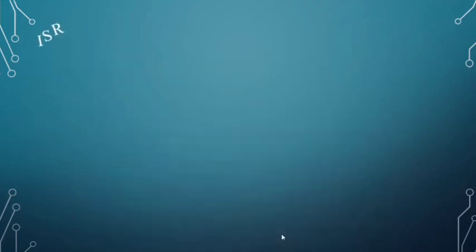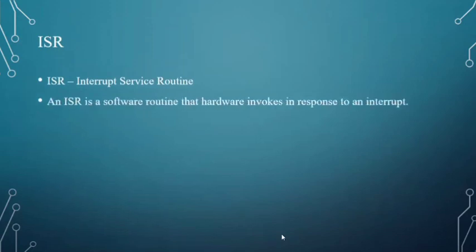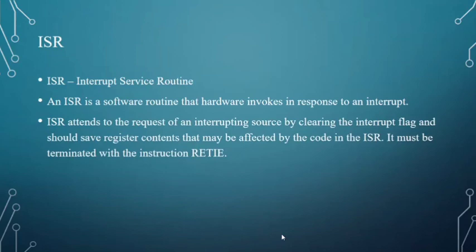Next, ISR. What is ISR? ISR is an interrupt service routine. An ISR is software that hardware invokes in response to an interrupt. An ISR attends to the request of an interrupting source by clearing the interrupt flag, and it should save register contents that may be affected by the code in the ISR.